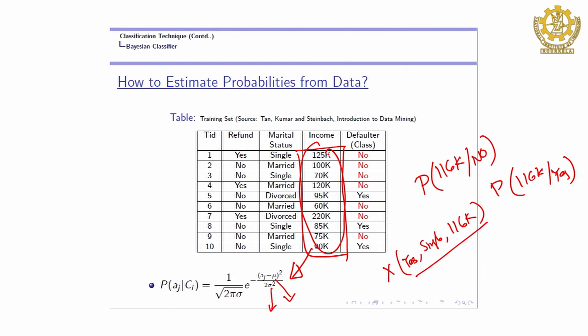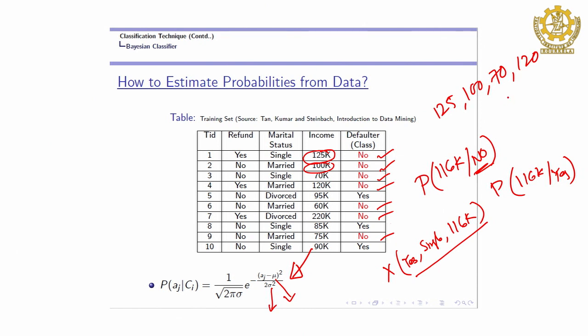So, therefore, we compute the mean and standard deviation not for the whole instances, because we have to compute it for the class. First we identify the class no. Here we compute for these values: 125, 100, 70k, 120, 60, 220 and 75.